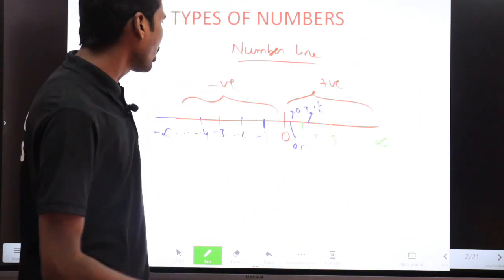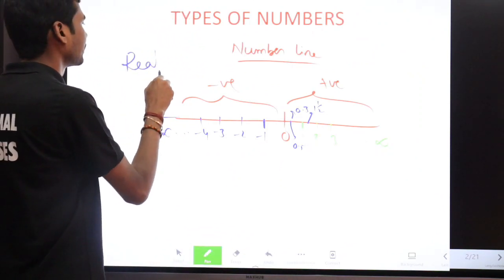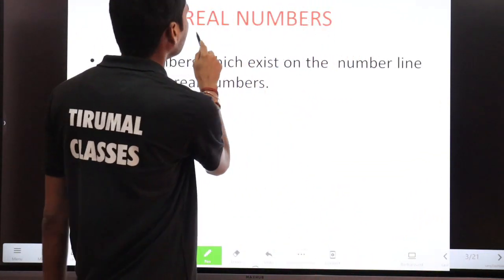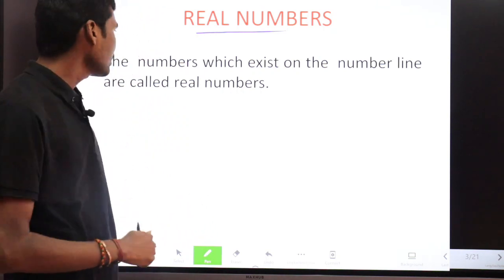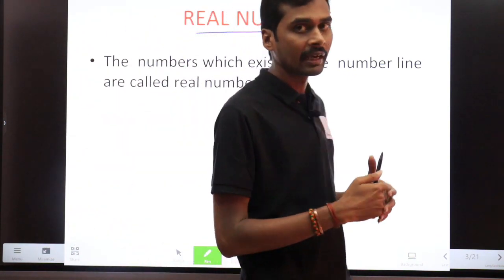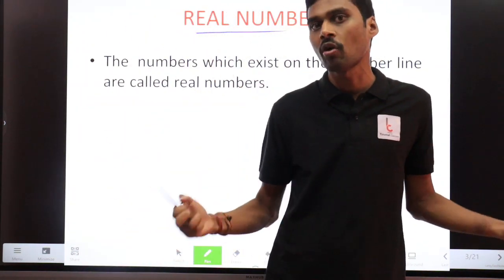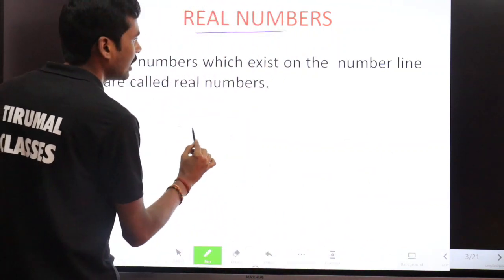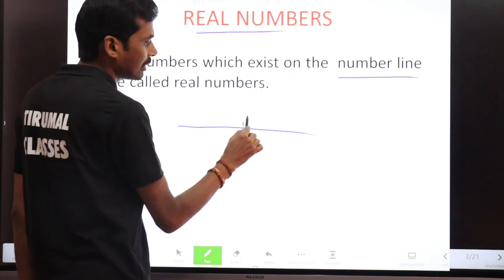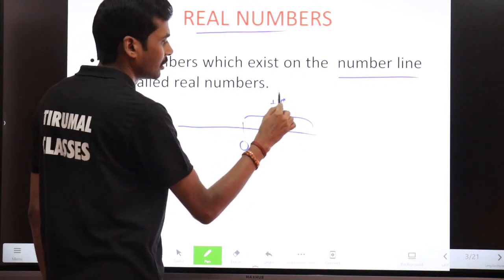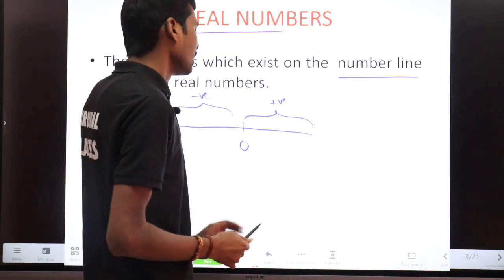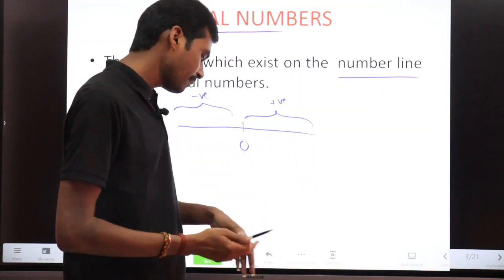What is a real number? The first kind of numbers are real numbers. Real numbers means that the numbers which exist on the number line are called real numbers. Number line means that you draw 0, and all the numbers on the right side are positive numbers and all the numbers on the left side are negative numbers. As I mentioned already, you can represent a fraction or any number here.